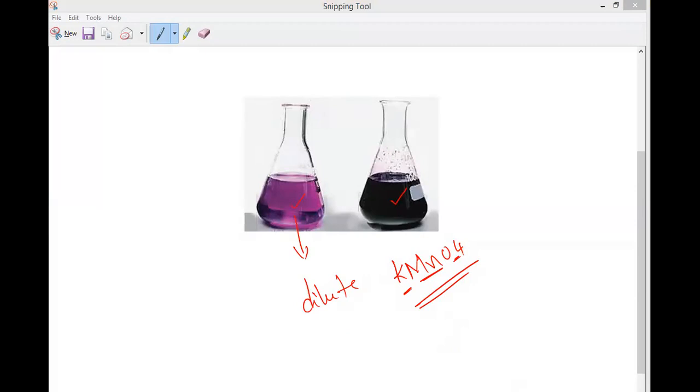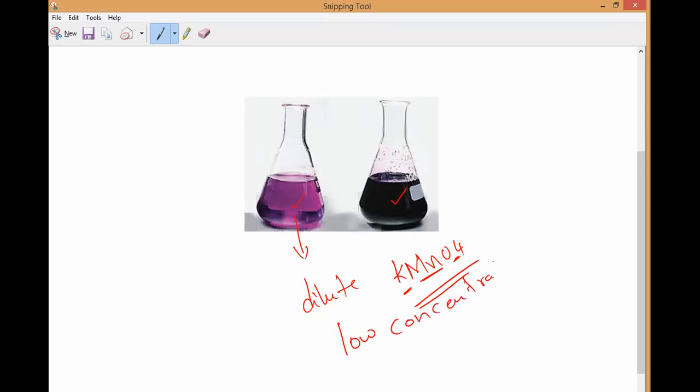Is it low concentration or high concentration? Low concentration. That is what you have to remember. So this is called low concentration. Now, let me imagine this is A and this is B. Is B similar to A or different? Anyone? They are different, is it?